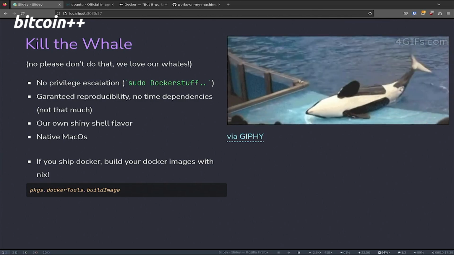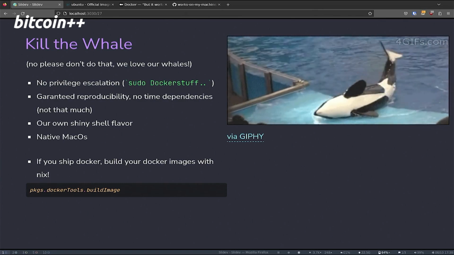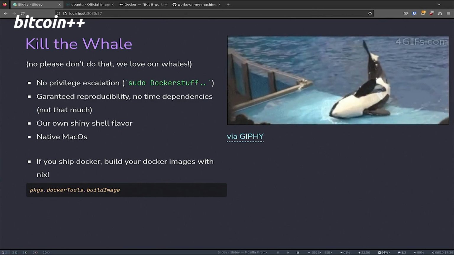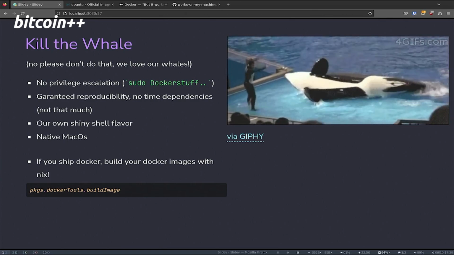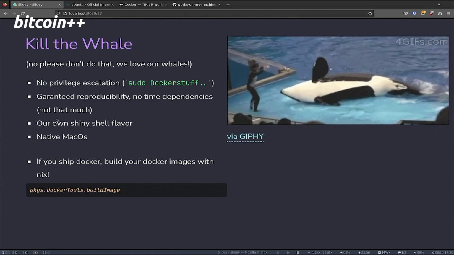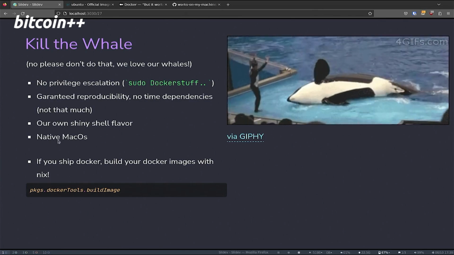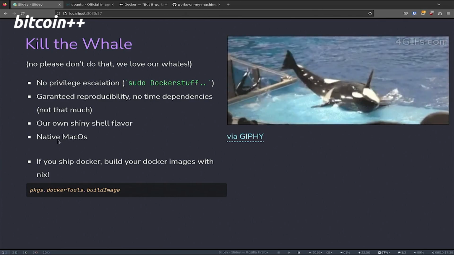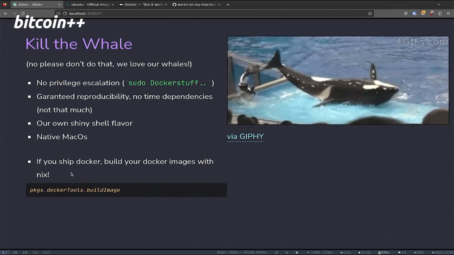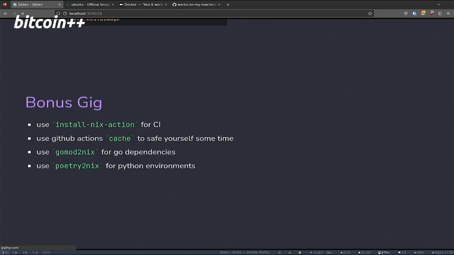With Nix, we get guaranteed reproducibility in the Nix sense of what they mean by reproducibility. We don't have that much time dependence as when we work with apt, for example, in a Dockerfile, where we are highly time dependent on when we run this build script. And we can keep our own shiny shell and don't have to use something that was set up for us. Nix can also be used natively on Mac. Eric also said this, and it comes with some drawbacks, but it works. And finally, if you ship Docker, then please at least build your Docker files with Nix. That's also possible. Okay, bonus.